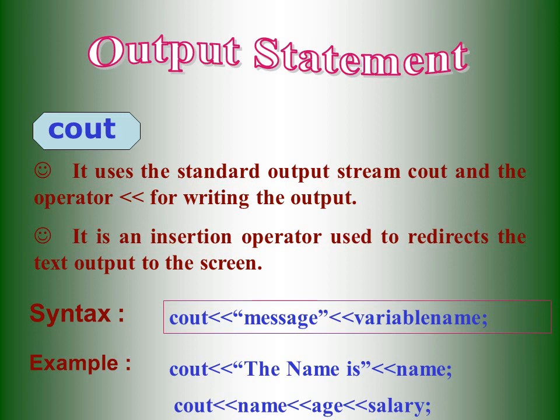Then it takes the particular double-quoted statement that must be displayed on the output screen based on the user's need. See the example: cout, the name is, and then we display the name. The variable is name here. We get the particular value of the variable, and it will be displayed on the output screen after the statement, the name is. In that way, we use the cout statement. This is a formatted output statement in C++ programming.